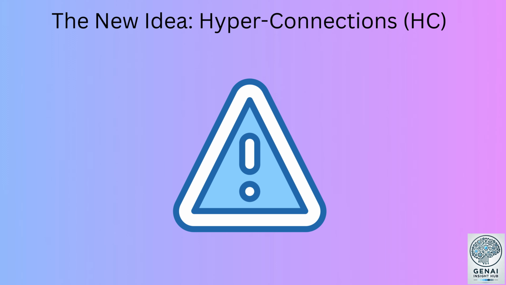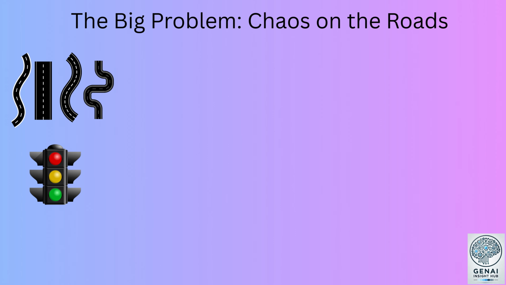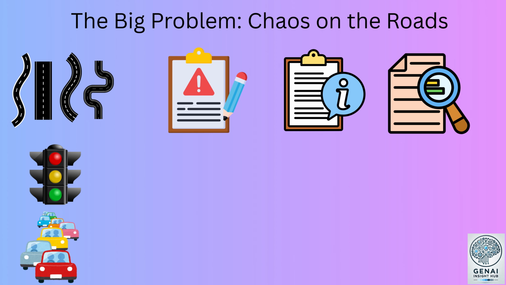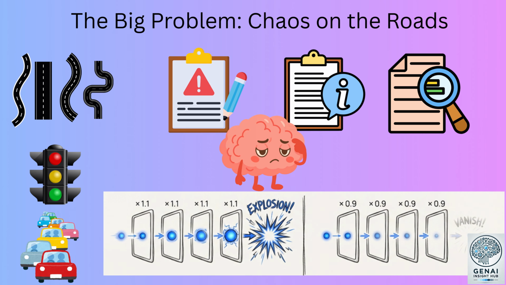But a new problem appeared. The big problem: chaos on the roads. Because there were too many roads and no traffic rules, strange things started happening. Some information became too loud, some became too weak, some got lost completely. When the brain became very deep, signals exploded or vanished. Training became unstable. The brain started forgetting again.